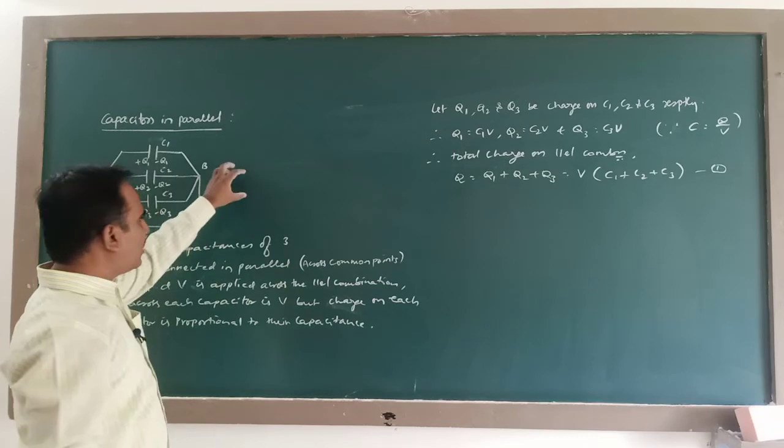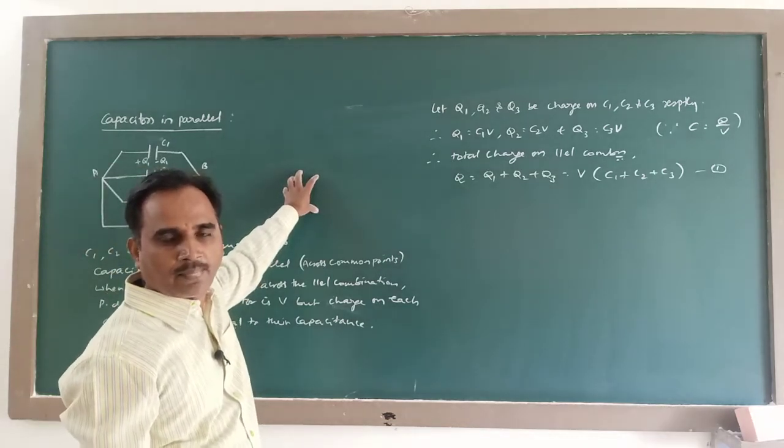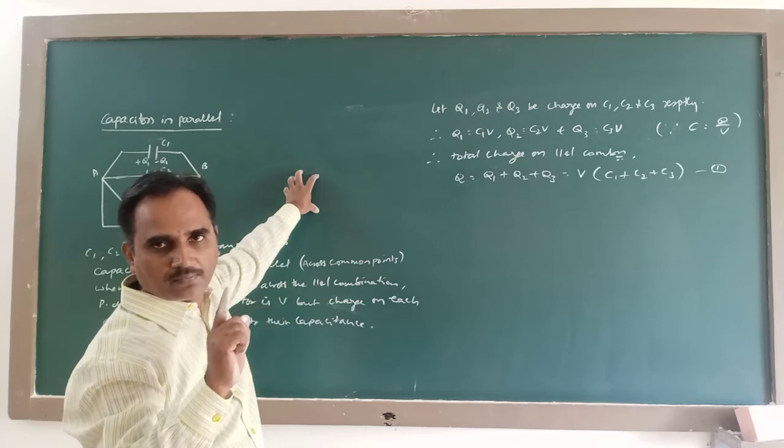Now, if this combination is replaced by an equivalent capacitor, then equivalent capacitor will produce the same effect as the combination.